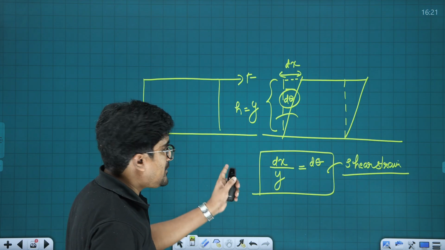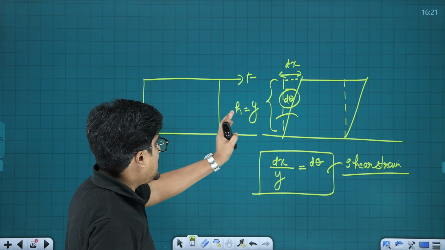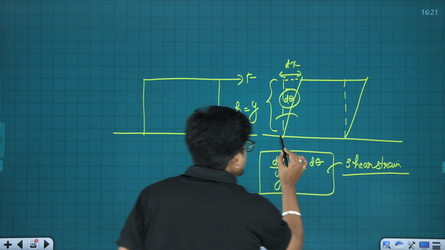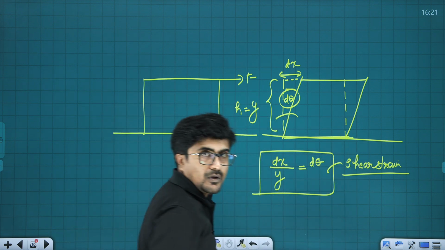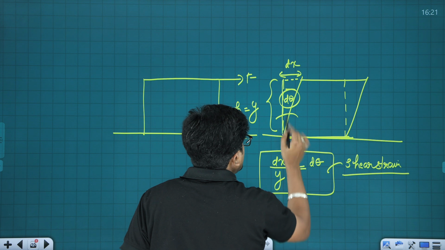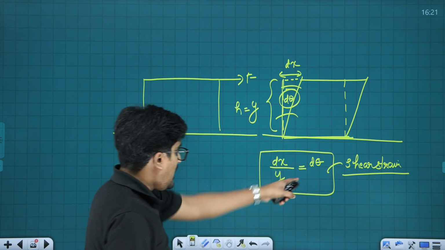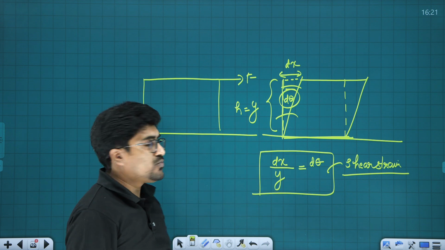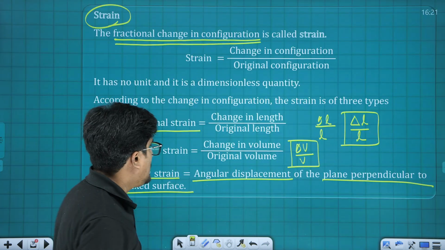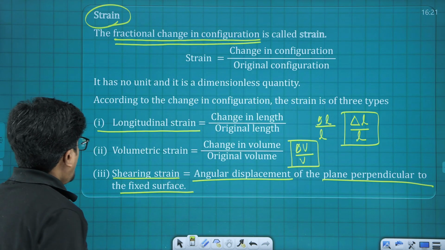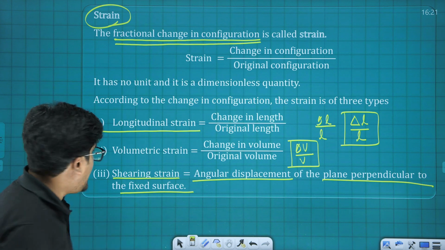Let's see whether that definition is justified here. This is the fixed surface, and this is that perpendicular plane, and this perpendicular plane got displaced through an angle of d theta, and we call that angular displacement shear strain.